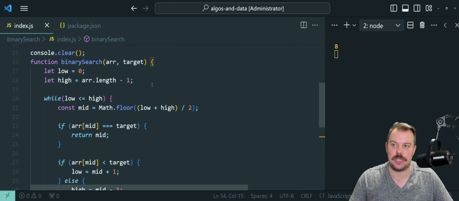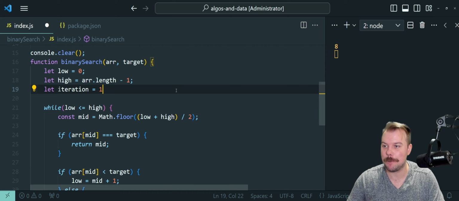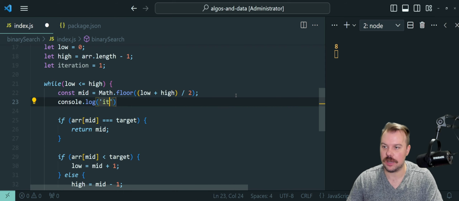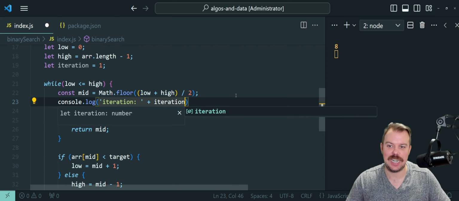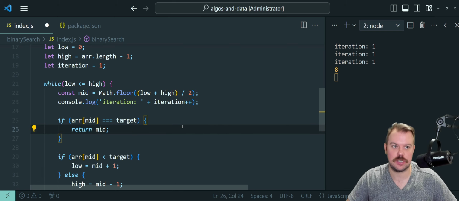Let's see if we can add some stuff here to see how it works. So I'm going to do a new variable for visualization purposes called iteration. I'm going to console log the iteration variable. This might get nasty with these string concatenations here, but we'll see how it works.